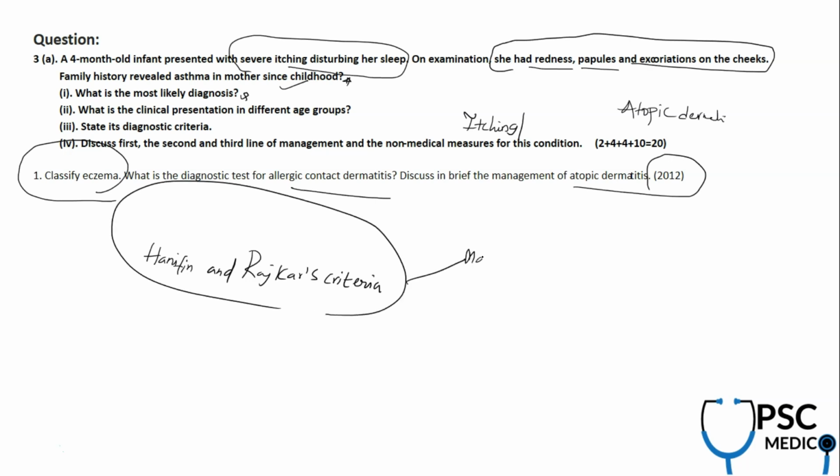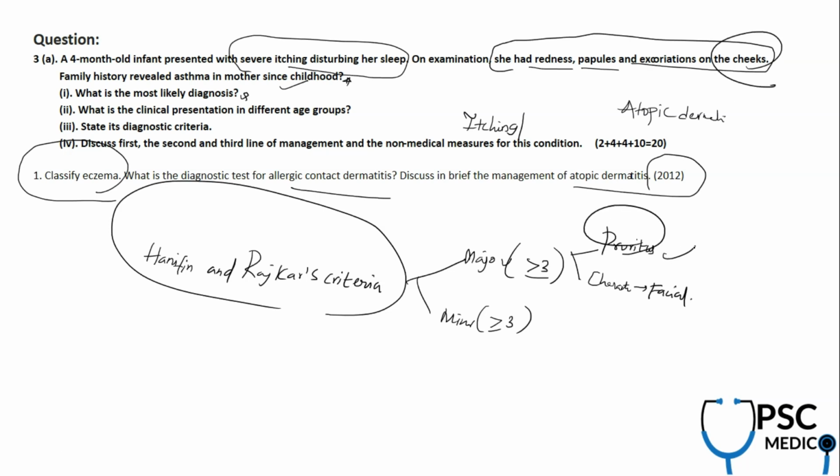There are major features in this and also minor features. There should be 3 or more major features and also 3 or more minor features that should be present. From the major features, you should have pruritus. And you should have characteristic involvement, that is facial involvement in children is characteristic, that is given as cheeks.